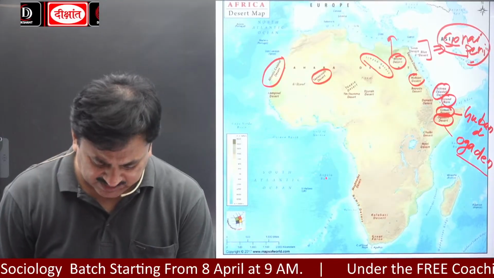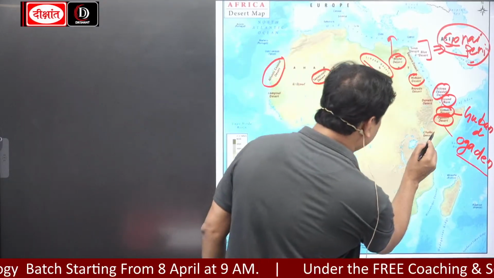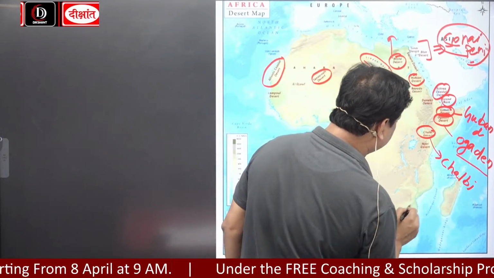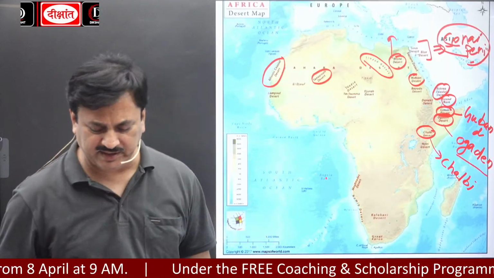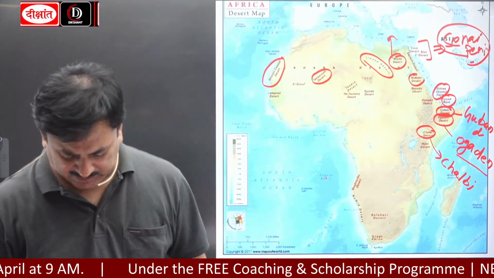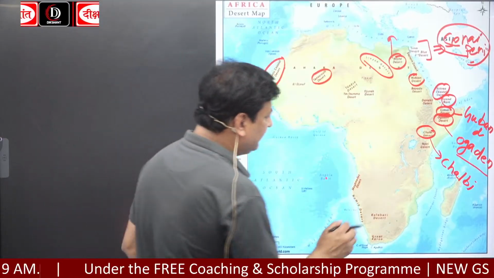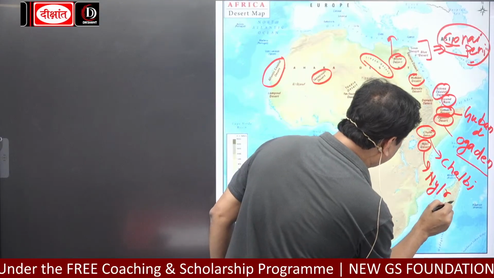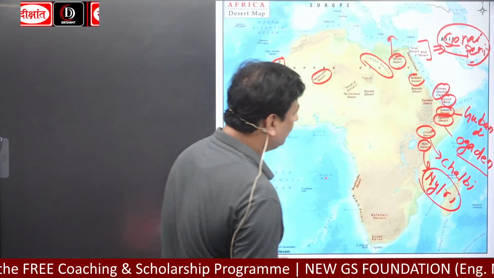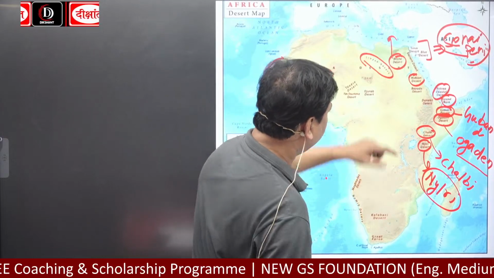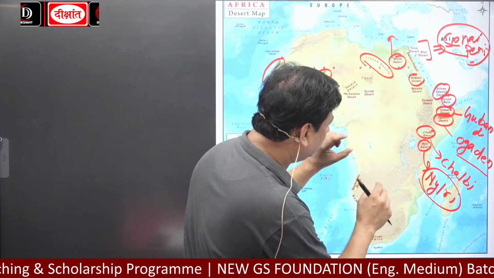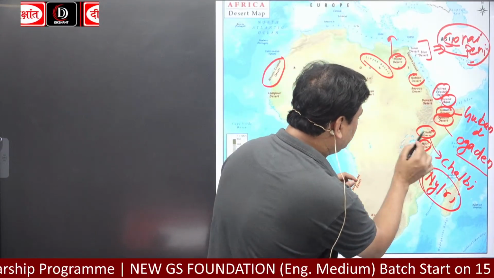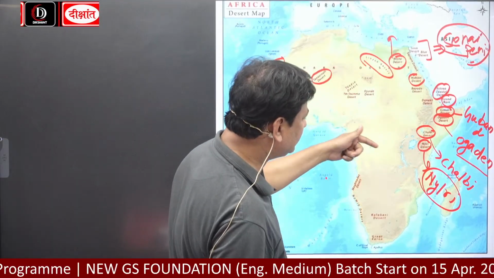Then there is the Chalbi Desert. Okay, Chalbi Desert. And apart from that, Nyiri Desert. Now, what do you all have to do? You have to see the world map and mark where these deserts are located.